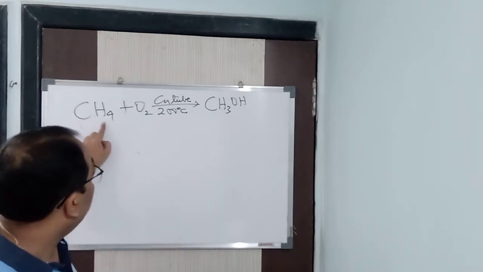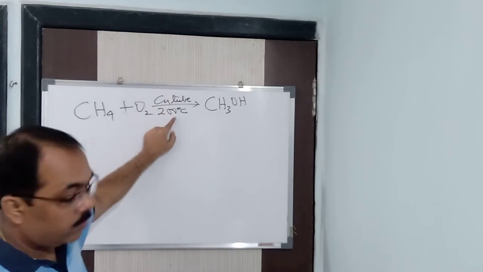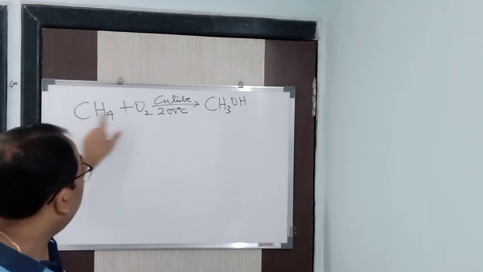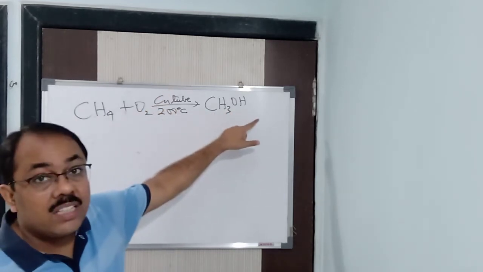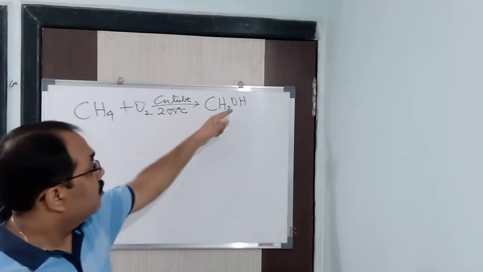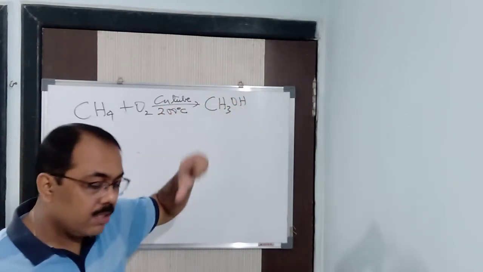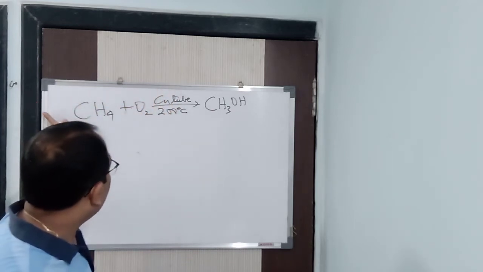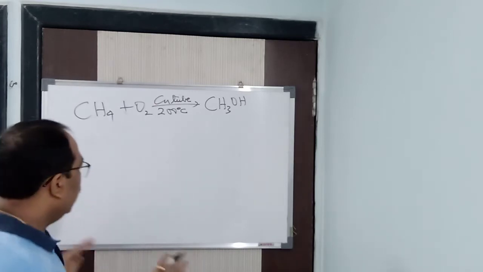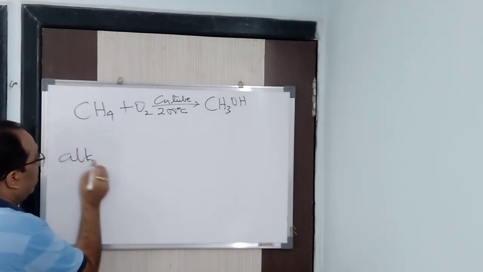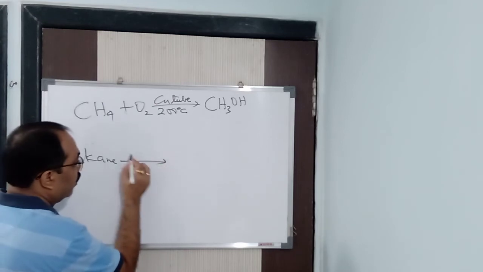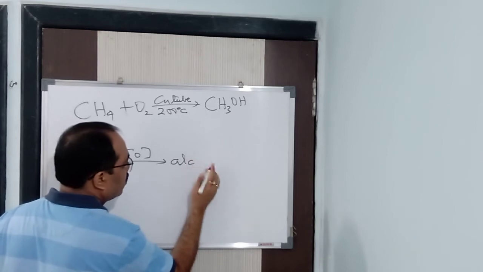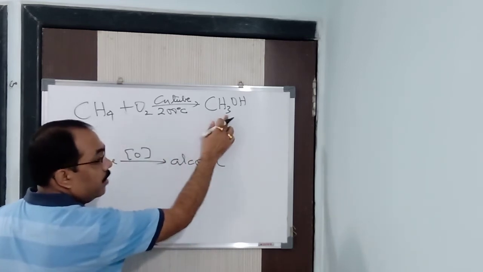Suppose you take ethane, C2H6 plus O2, same thing, copper tube at 200 centigrade, you will be getting ethanol, C2H5OH. If you take propane and oxygen, same condition, you will get propanol. That means this particular substance converts alkanes to alcohol. Now always remember, this is a general rule I am telling you, remember it forever: when alkanes undergo oxidation, with nascent oxygen, in the first step it forms alcohol. Here the reaction is going to complete in the first step only.